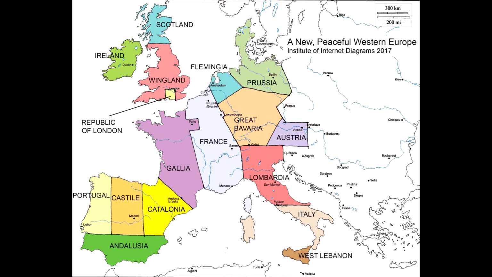We all love redrawing the map when we create alternate histories, but what happens when someone wants to change the map for real? This is the Sharro Plan, also known as a New, Peaceful Western Europe, that was created by the fictitious Middle Eastern think tank, the Institute of Internet Diagrams. It is a satirical proposal to redraw the map of Western Europe that was created by Carl Sharro.